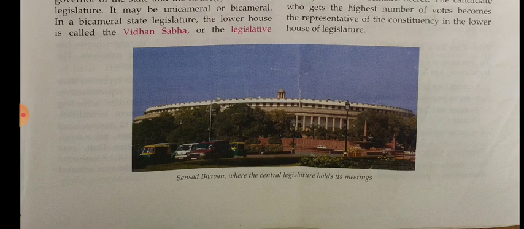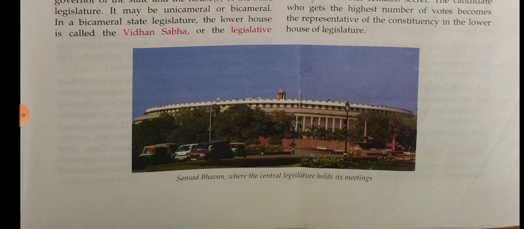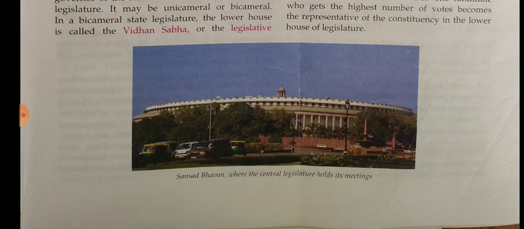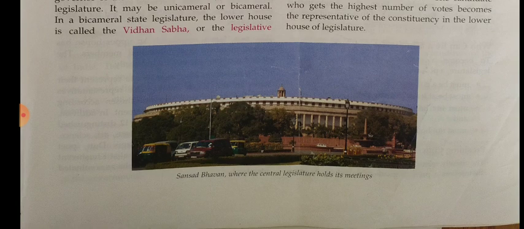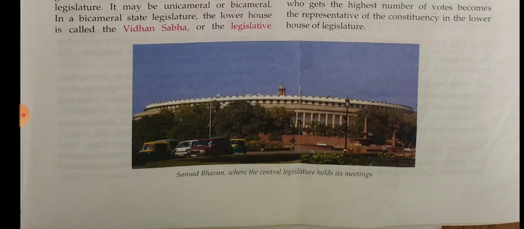In India there are two types of legislatures, bicameral and unicameral. Bicameral has two chambers, unicameral has only one house. The central legislature is also known as parliament and it is bicameral. That means it has two chambers, an upper house and a lower house. The legislature of a state consists of the governor of the state and the house of the state legislature, and it may be bicameral or unicameral.